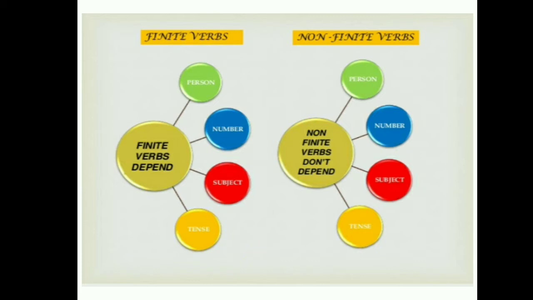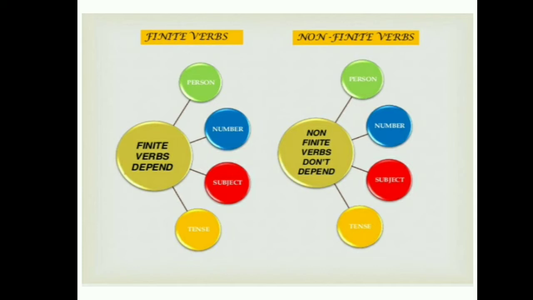Like I say, he plays cricket. According to "he" we make changes, so it becomes plays. If we say they play cricket, according to the subject we are using, the verb becomes play.